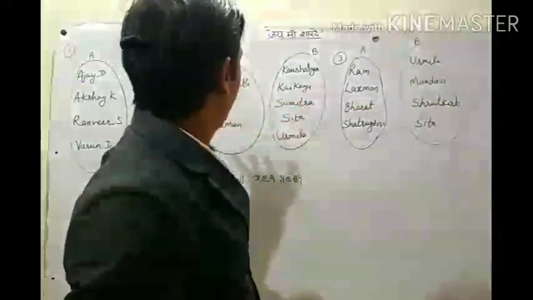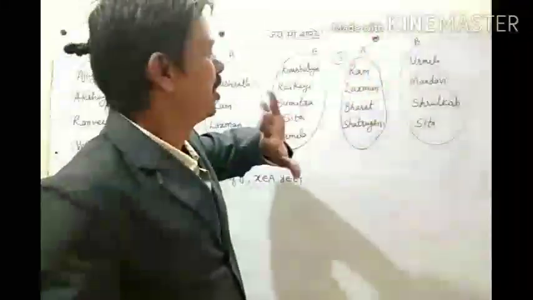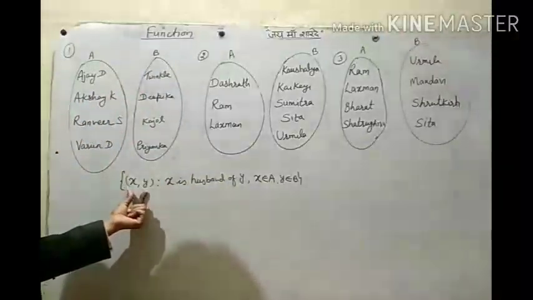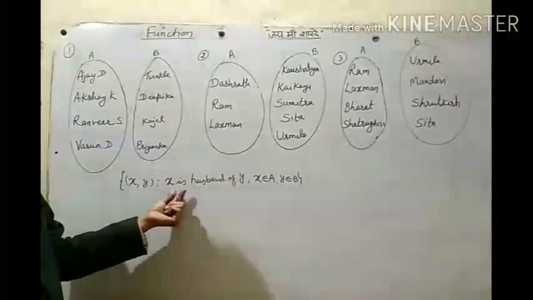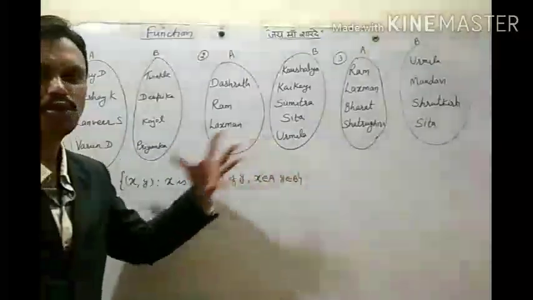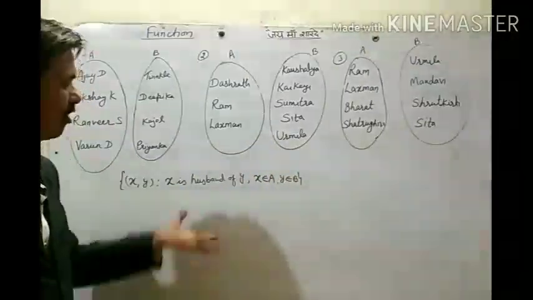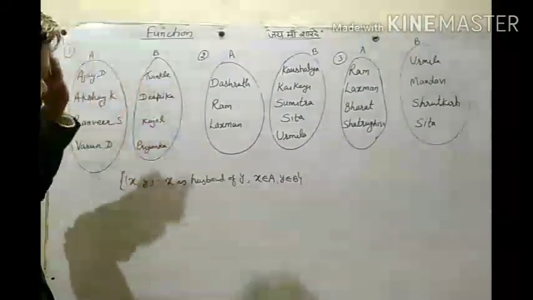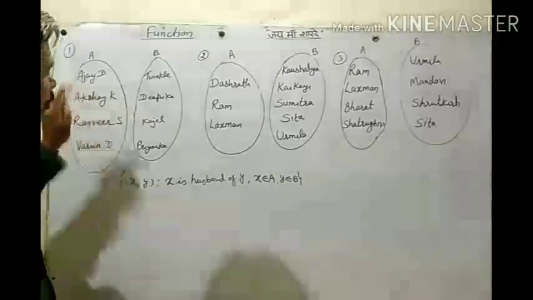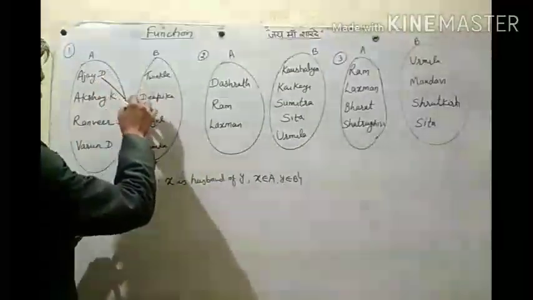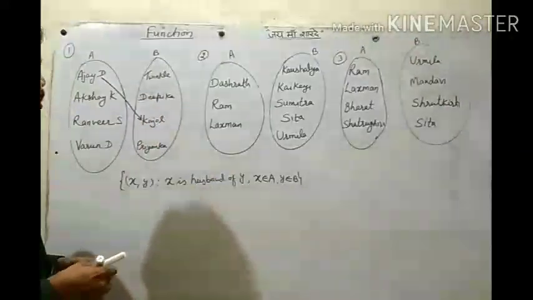Now, for these sets A and B, I define a relation, the set of pairs (x, y) such that x is husband of y, where x belongs to A and y belongs to B. Then Ajay Devgan is husband of Kajol, so its image is Kajol.